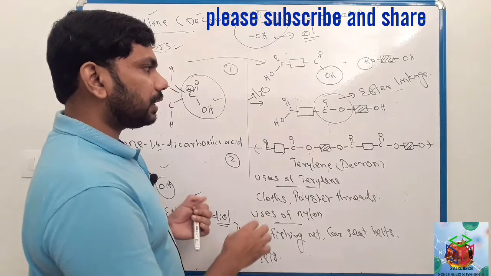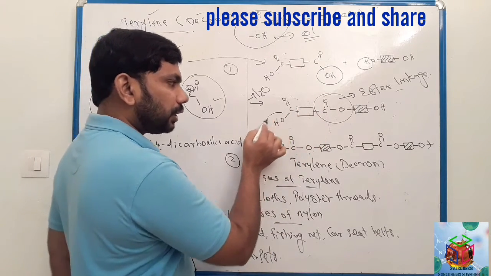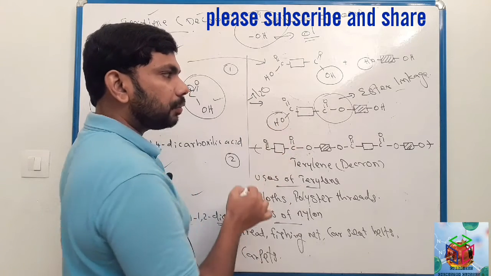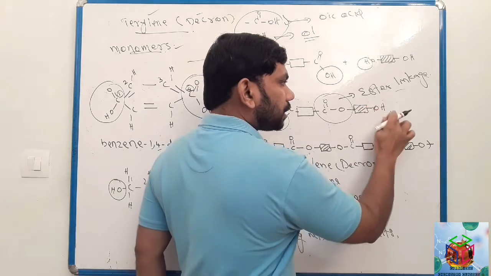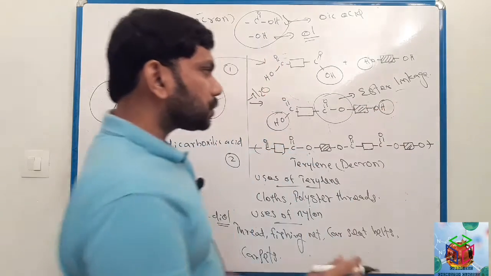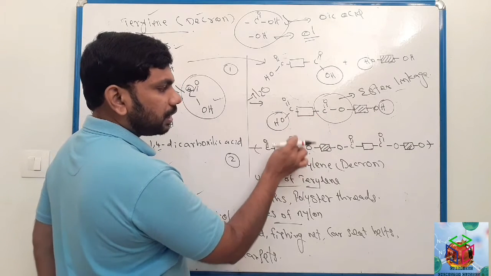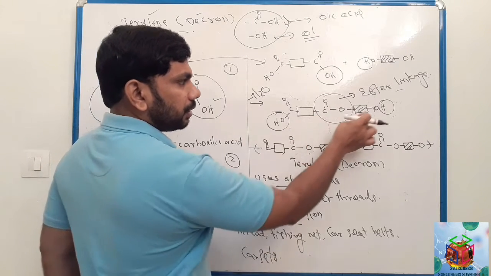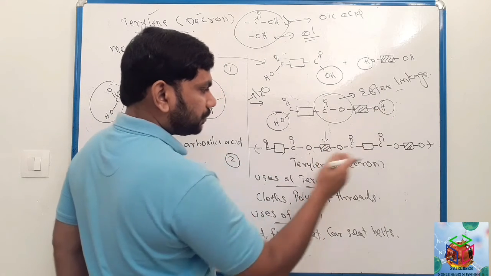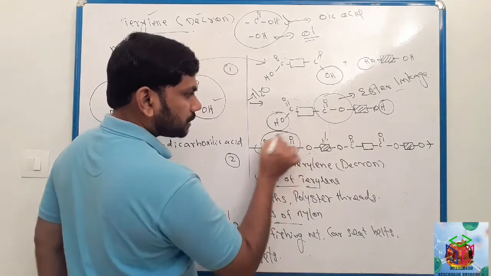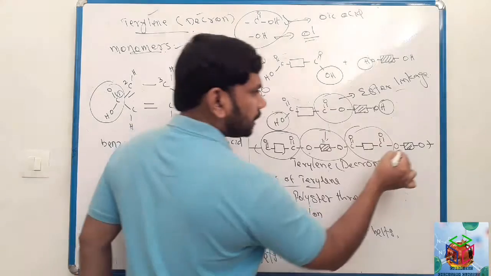So look here, at this end another unit is joining. So here this OH will be removed. Imagine another unit coming over here, so from this part hydrogen will be removed. Same thing I did here: one box here, carbon double bond oxygen, carbon double bond oxygen. Then this box over here, oxygen. So the same thing will repeat. This is carboxylic acid, and this is alcohol. Again this is carboxylic acid, this is alcohol.